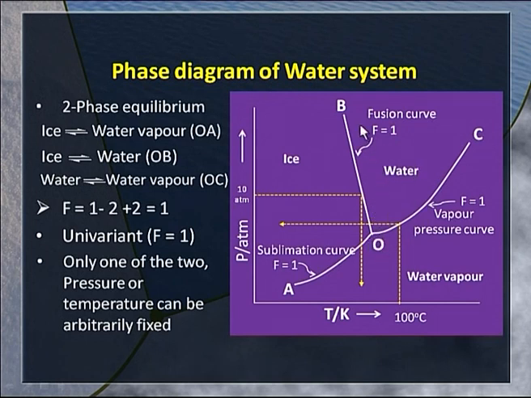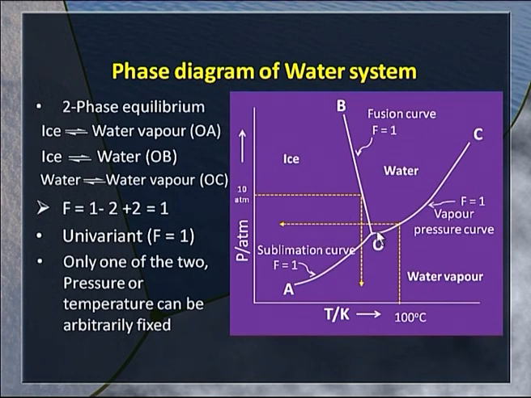The curve OB gives us the equilibrium between ice and liquid water. The process in which a solid gets converted into liquid is called fusion or melting. Therefore, OB can be called a fusion curve or the melting point curve.